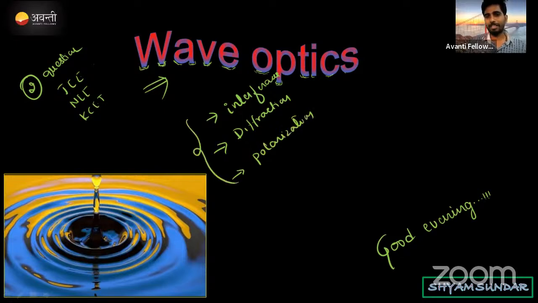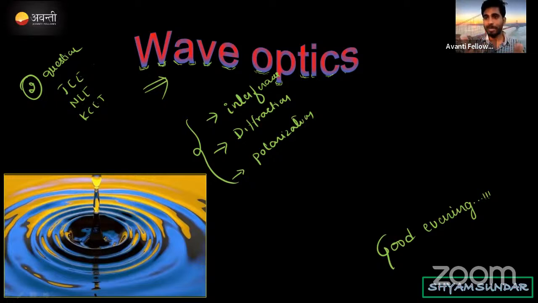These are the 3 highlighted topics in our chapter, because in ray optics we studied reflection, refraction, dispersion, total internal reflection. Correct? These are the things explained by ray optics. Here the interference, diffraction and polarization phenomena will be explained by wave optics.